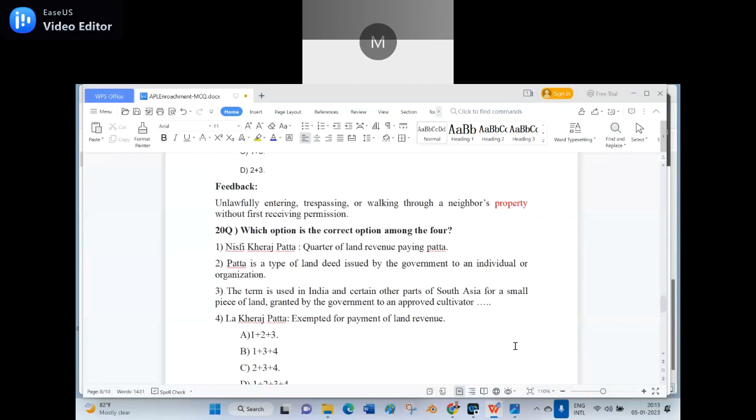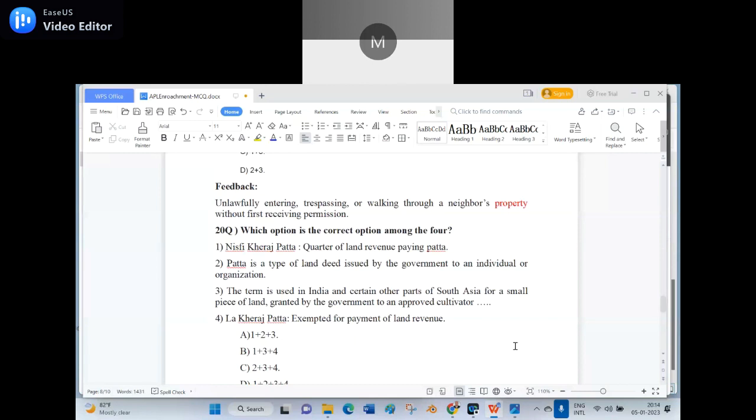28th question. Which option is the correct option among the four? Number 1, Nisfi Kheraja Patta, that is the quarter of the land revenue paying Patta. 2, Patta is a type of land deed issued by the government to an individual or organization. 3, the term is used in India and certain other parts of South Asia for all small pieces of land granted by the government to an approved cultivator, etc. 4, Lakh Kheraja Patta is exempted for payment of land revenue.